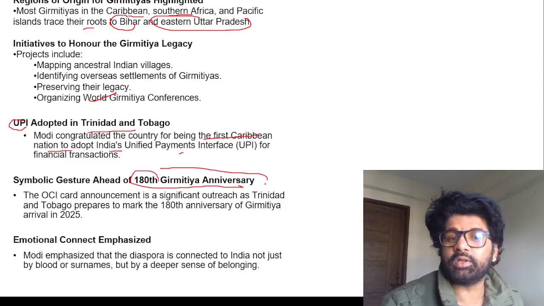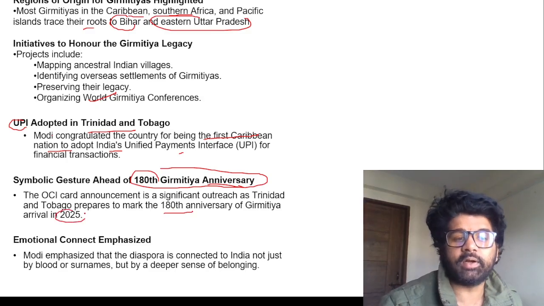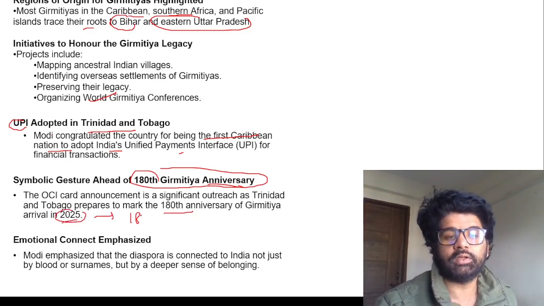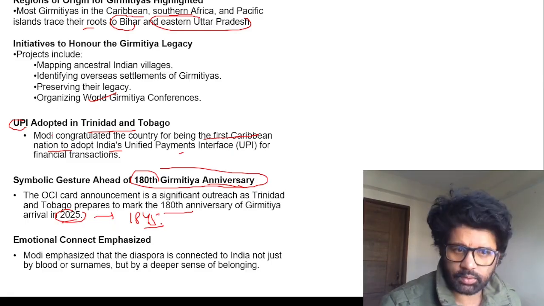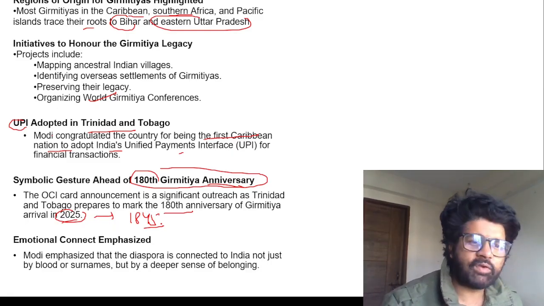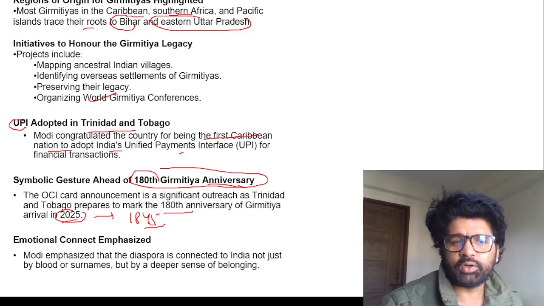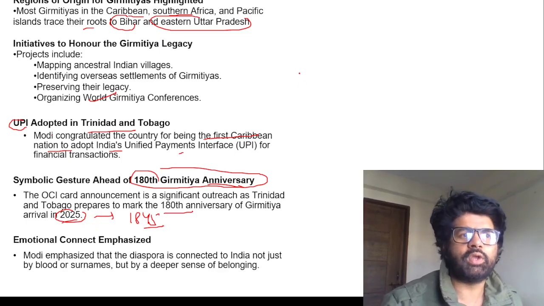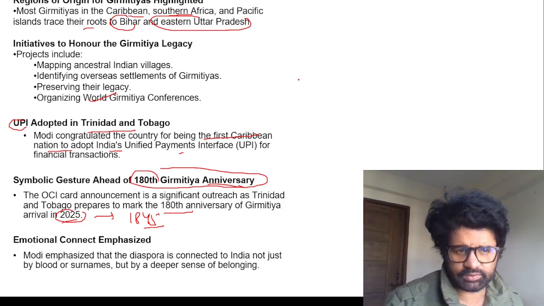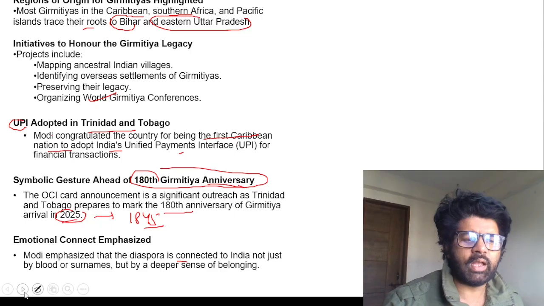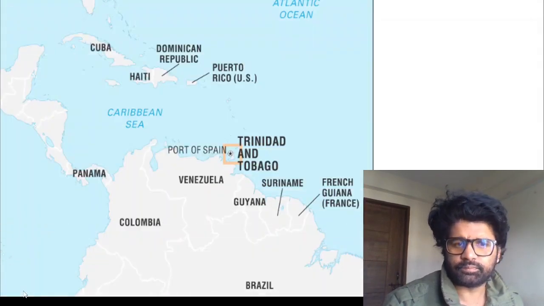The 180th Girmitiya anniversary is celebrated in Trinidad and Tobago. So that means they arrived there in 1845. The indentured laborers did not arrive everywhere at the same time. As I've told you, in Mauritius they arrived earlier, in Fiji they arrived later. So it is important for you to keep these things in mind. Indentured laborers: Mauritius I think 1830s, Fiji 1870s first time. So yeah, Modi sir is very happy. He is saying a lot of stuff. Keep it in mind.